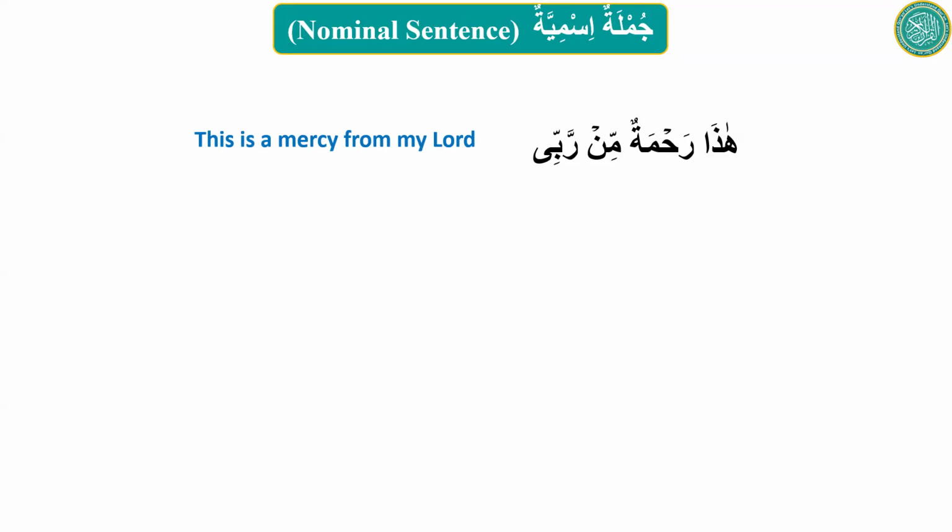So now we need to label it. What is haza in this sentence? The three options are mubtada, khabar, or muta'alliq bil khabar. It's not something that's described, or it doesn't describe anything.